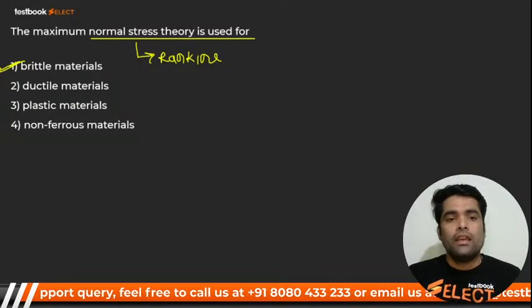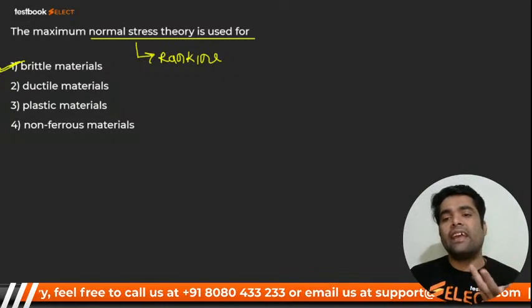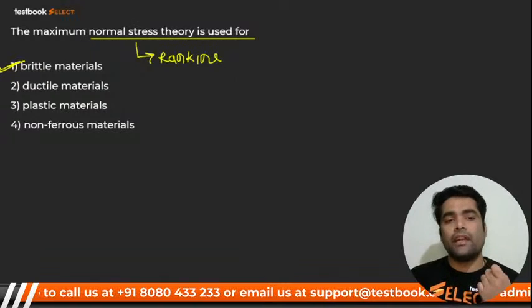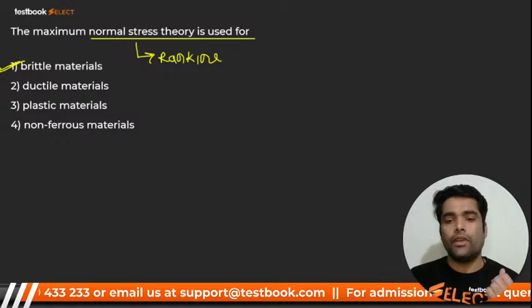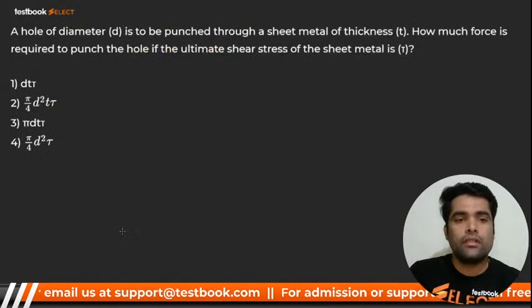Here we go for next, my dear. Normal stress theory means what, my dear? Rankine theory. And that is applicable for brittle material. Brittle, it's not ductile, I repeat. Very good. Here we go for next.